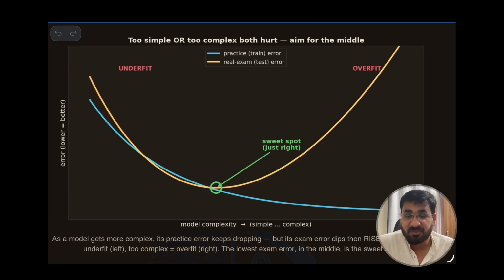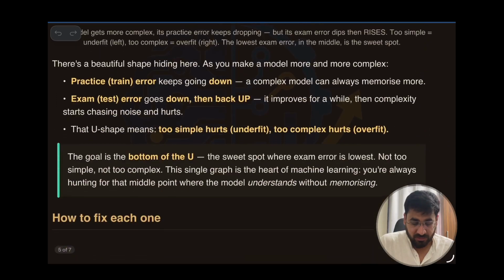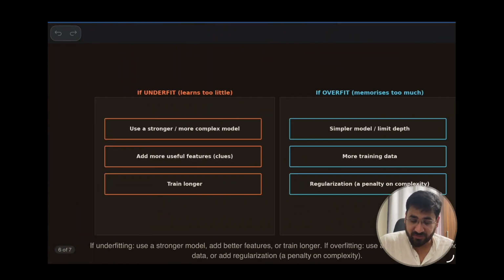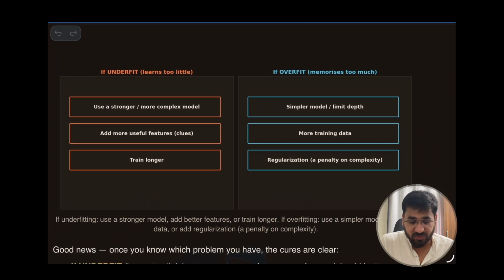Now, the point a machine learning engineer must focus on is this inflection point, a sweet spot, just right, where even as you increase the complexity, the error does not increase. So this is the target of all machine learning models. You can see right now the bottom, and how to fix that one. Now you got the problem.